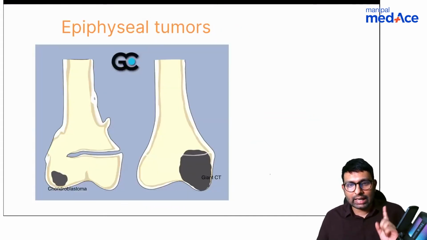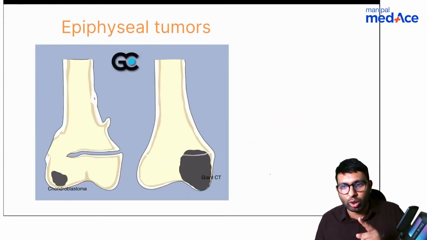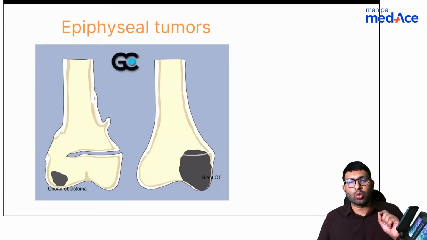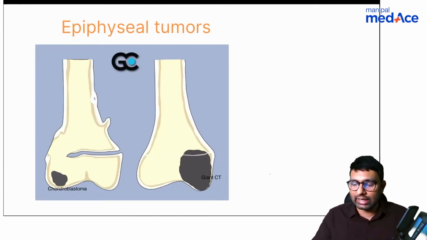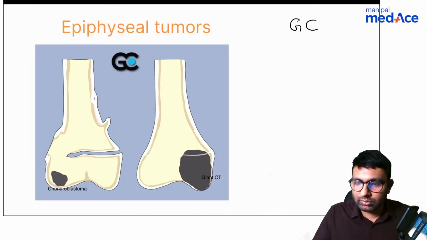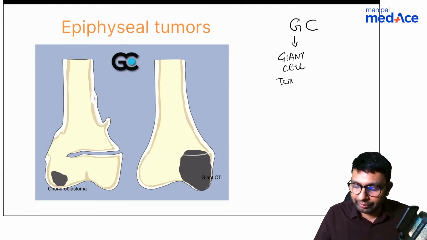It is benign. Then let's look at location. Like Shabir and all of them told, it is an epiphyseal tumor. So what epiphyseal tumors do we know? This is the chart for that. The mnemonic here is GC, where G stands for giant cell tumor, and C stands for chondroblastoma.